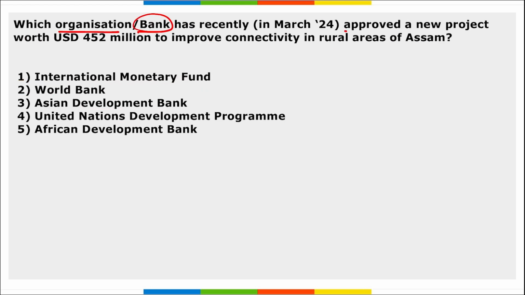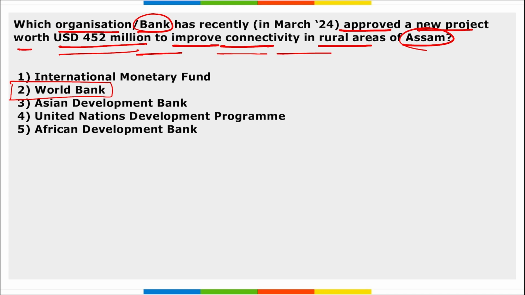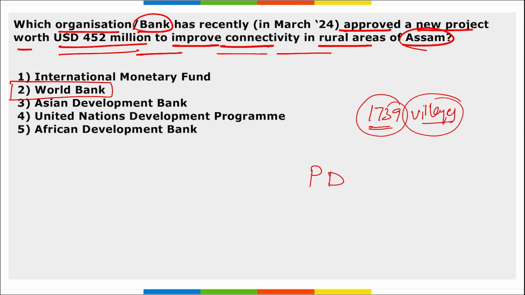Next, which organization or bank has recently approved a new project worth $452 million to improve connectivity in rural areas of Assam? It is World Bank. Right? World Bank has approved a new project worth $452 million to improve the connectivity in the rural areas of Assam. And here it is expected that people living in 1739 villages of Assam will be benefited under this. And here the program development objective is to build green, inclusive and resilient connectivity for these people living in these villages. And the total finance of this program is close to $564.71 million.